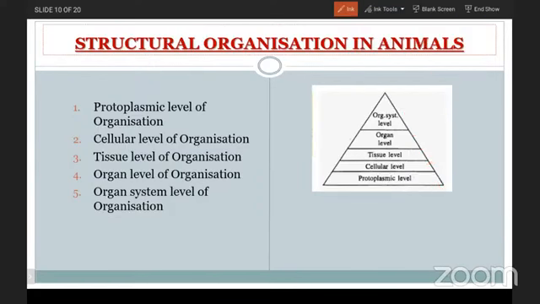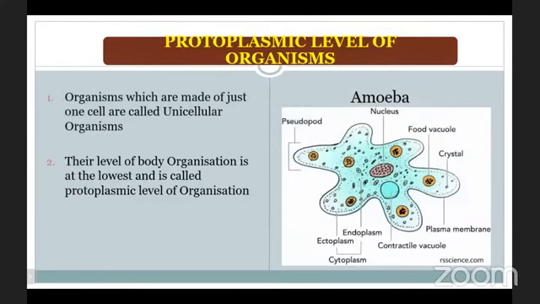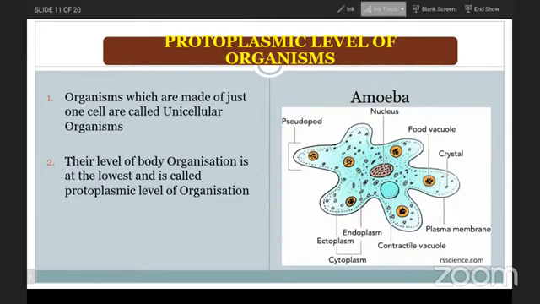Now, first the protoplasmic level of organization. Here also, when we are observing amoeba, we have already discussed just now the nucleoplasm, cytoplasm and protoplasm. The protoplasm is able to do all the activities.